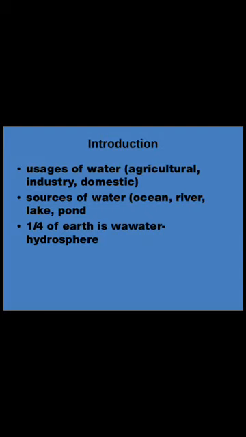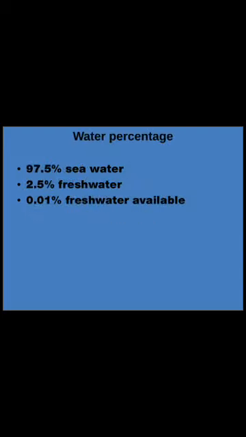Now when we talk about this water, if we classify the percentage, 97.5% is sea water, that means salty water. Okay, the water which is in the sea and ocean is salty water, which we cannot use. Okay, we cannot use it for agriculture, we cannot use it for industry, we cannot use it for domestic purposes, because this water is very salty.